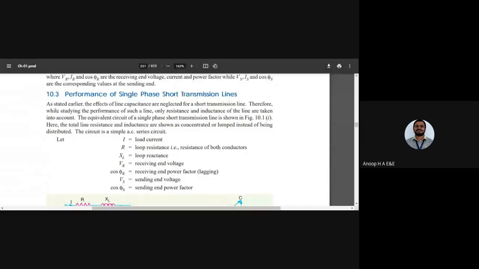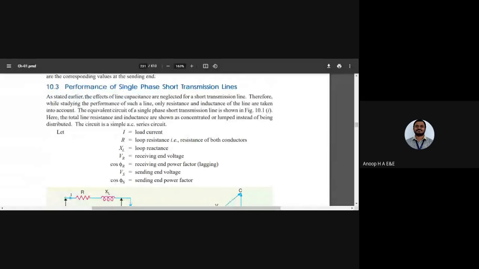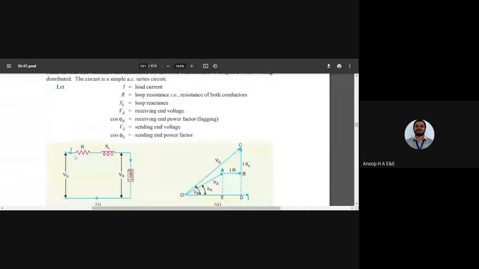The total line resistance and inductance are shown in the figure you have written, lumped instead of distributed. In an AC circuit, it is a series circuit, so Is equals IR equals I, which I generally take as the load current. It's a simple series AC circuit with R and L.